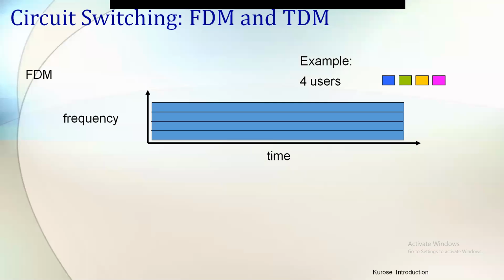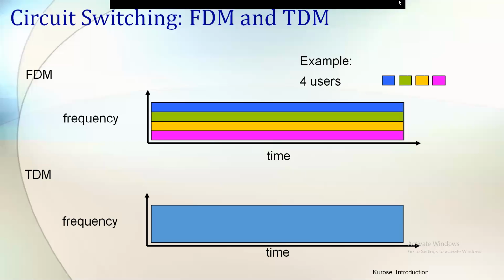For 4 users we have allocated 4 lines. Okay, the next point, see the difference here. For blue, one frequency is set. For green, one frequency is set. For orange, one frequency is set, and for violet, one more frequency is set. Okay, see the next one.